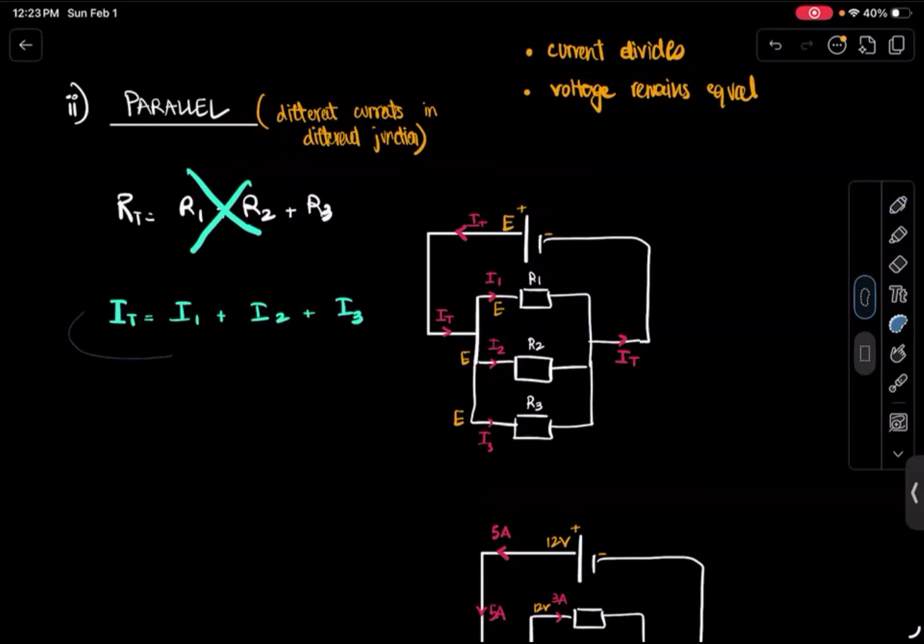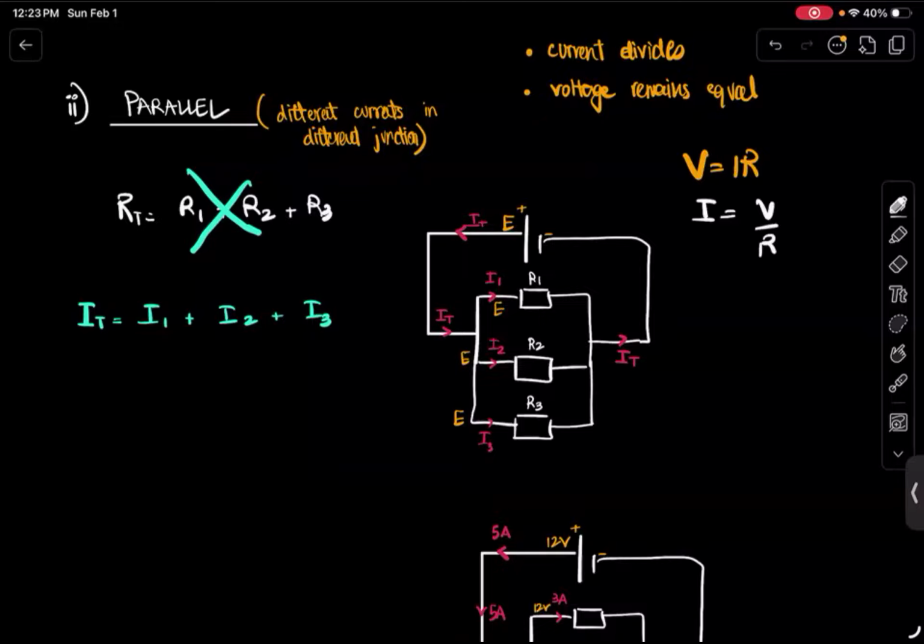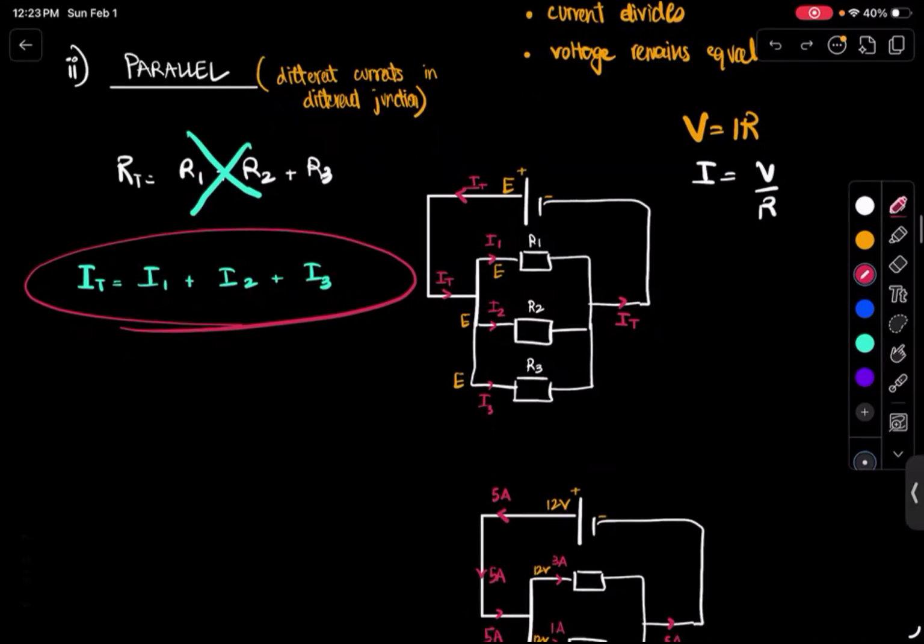That's just saying that there shouldn't be any current lost. If I say that V is equal to IR, can I rearrange the formula for I? Yes, I can. I is equal to V over R, right? So how about I replace I with V over R? How about I replace all of these with V over Rs? So let's just write V over R.